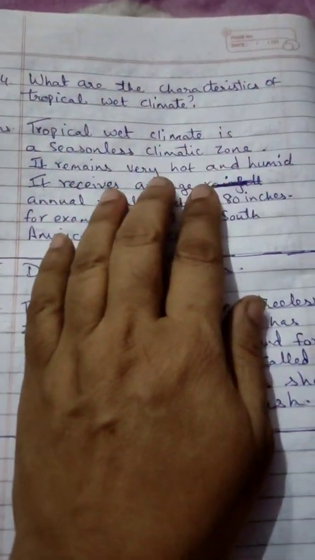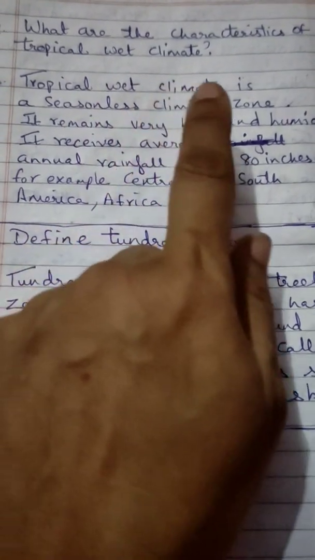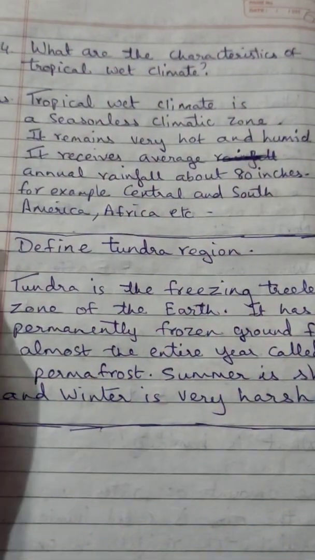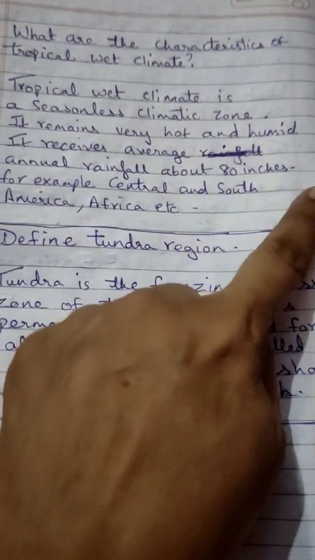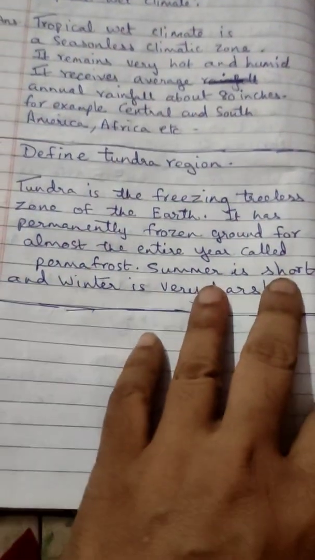Then fourth is, what are the characteristics of tropical wet climate? So tropical wet climate is a seasonless climatic zone. Means there is no season over here. Every season is the same over here. It remains very hot and humid. It receives average annual rainfall of about 80 inches, for example Central and South America, Africa, etc.